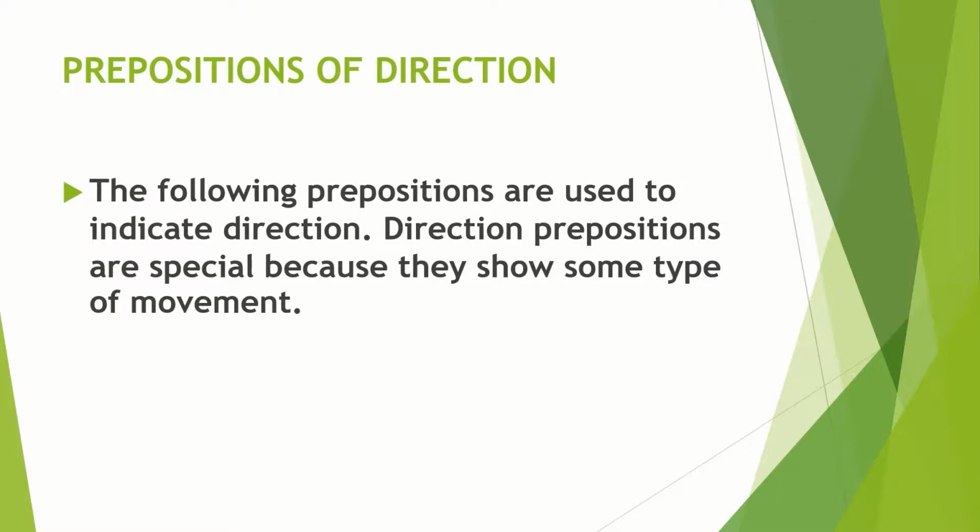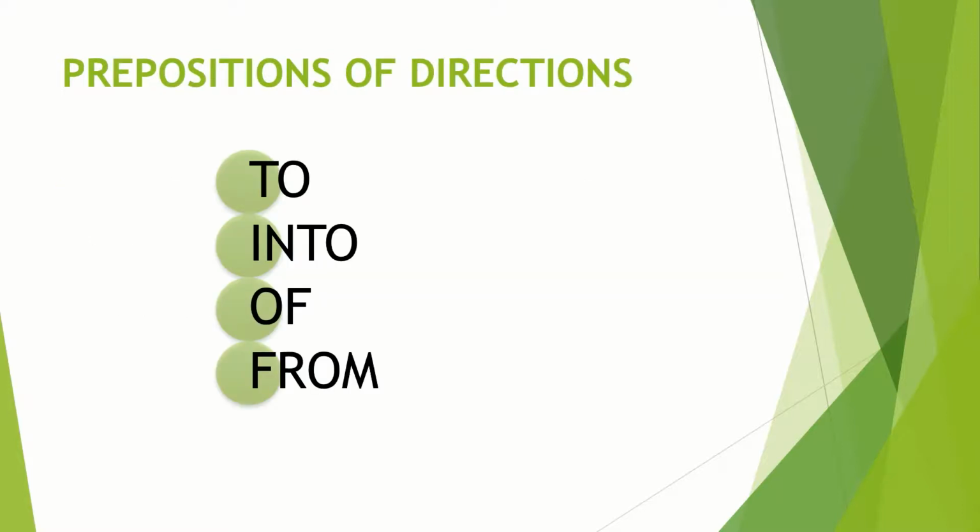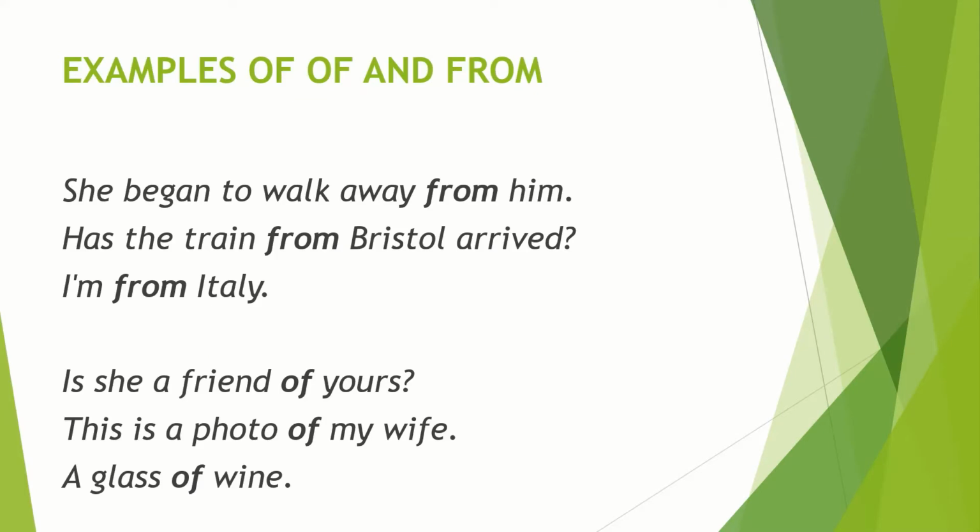Now coming to the prepositions of direction. The prepositions of direction show us to where or in which direction something moves. There are mainly four types of prepositions of direction: to, into, of, from. Now here are examples of of and from. From is used to show where somebody or something starts, or to show the origin of somebody or something.